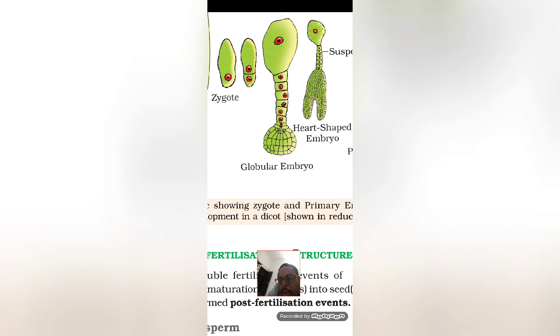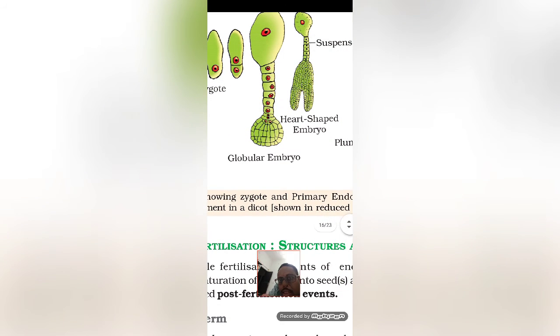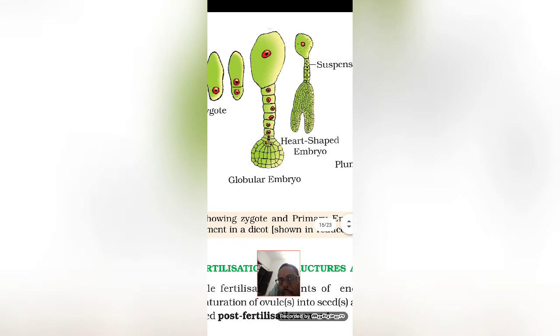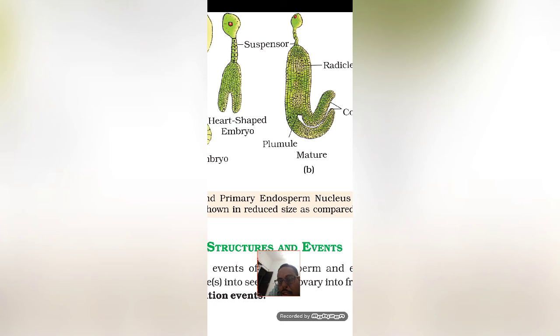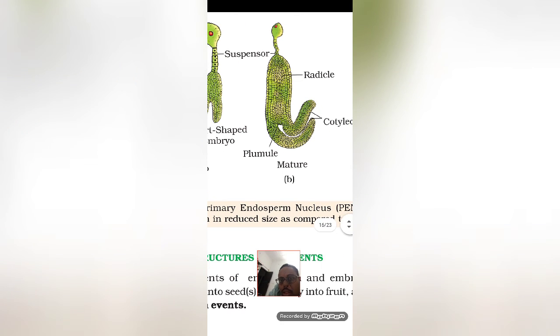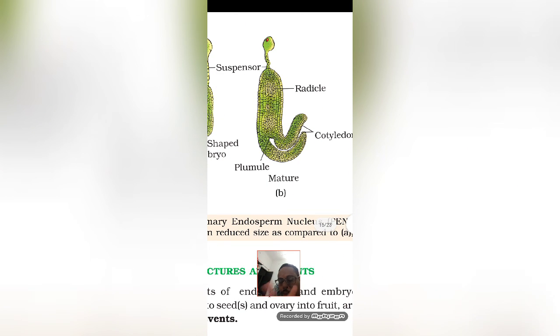This globular embryo will further have three parts, and these three parts will again divide mitotically and form the heart-shaped embryo, and this heart-shaped embryo will further mature into an embryo with two cotyledons, plumule and radicle, and it will undergo dormancy until a favorable condition comes, from where a new plant will be formed.